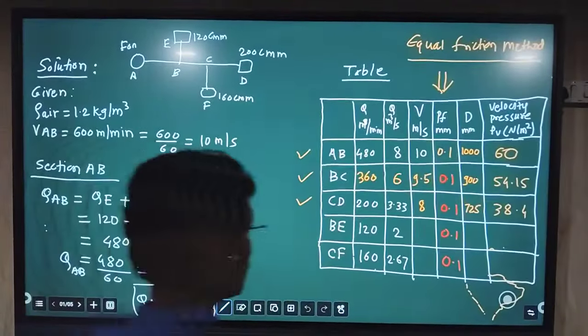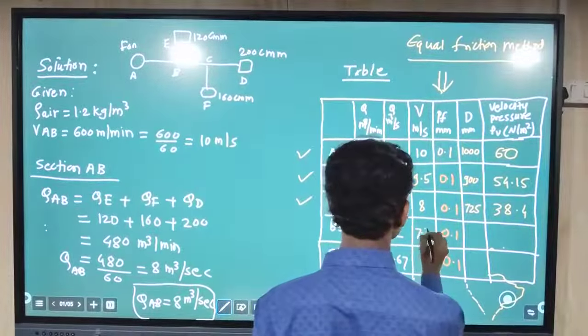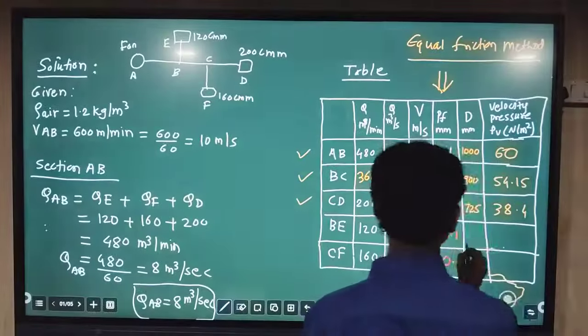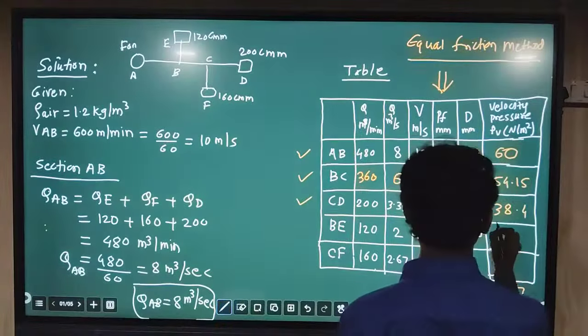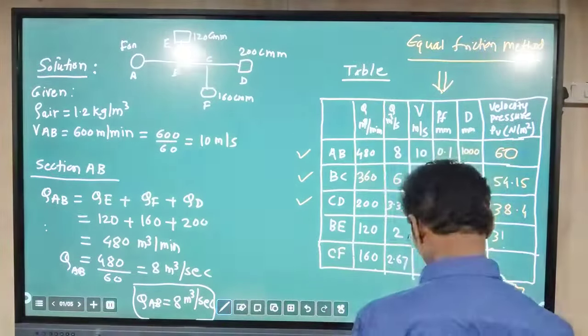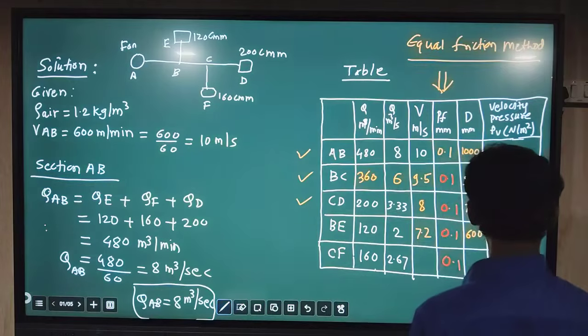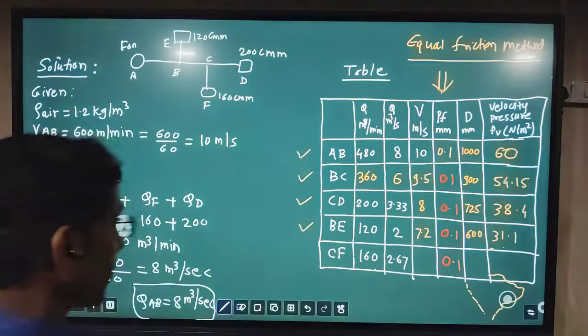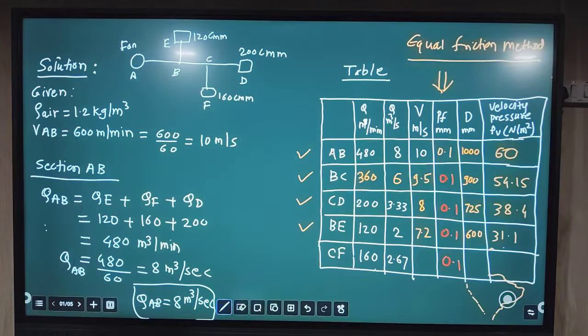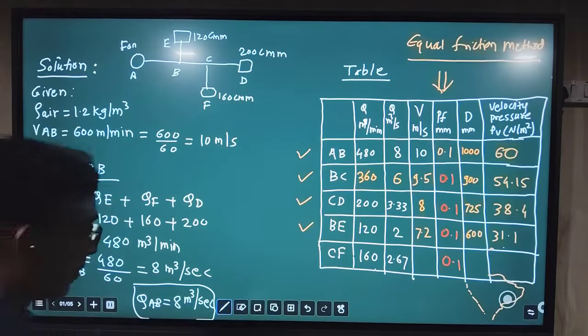So putting these values in the table, velocity we find 7.2 meter per second, diameter value we find 600 mm, and velocity pressure we find 31.1. So we completed section B. Now the remaining section is CF. Let us go for the section CF.